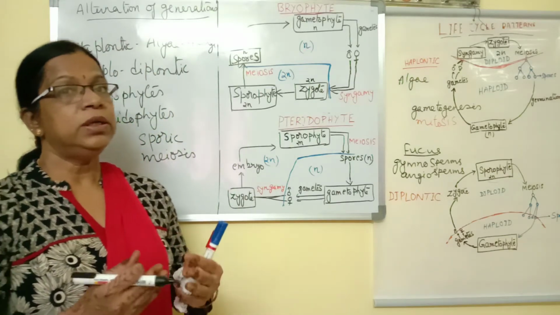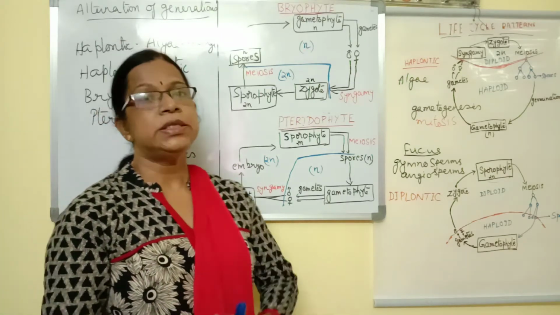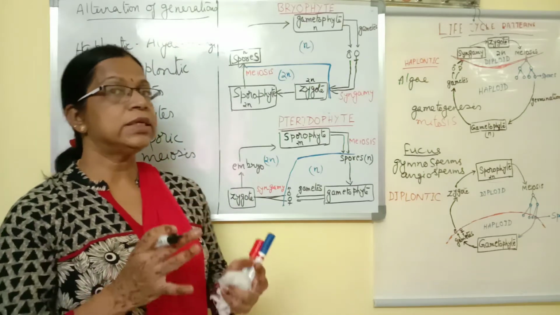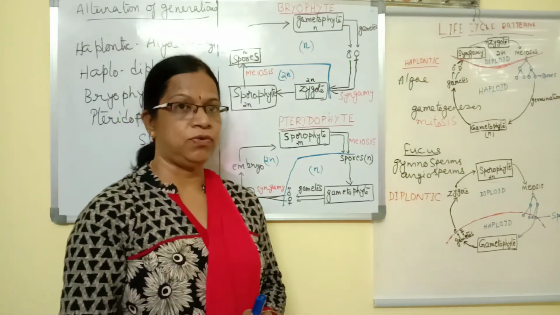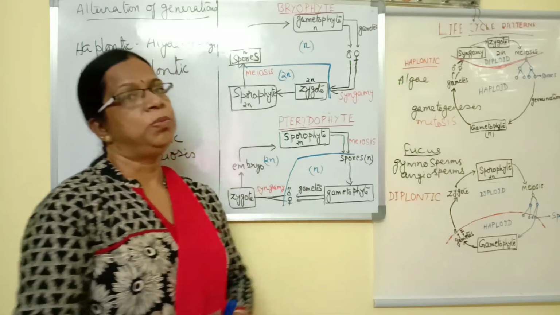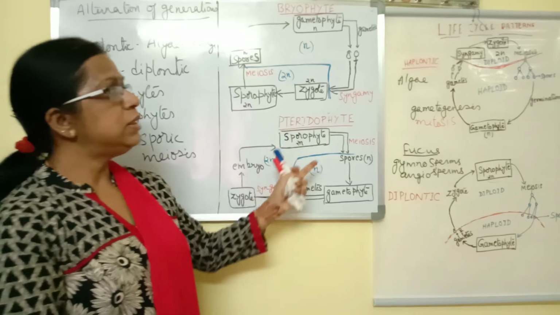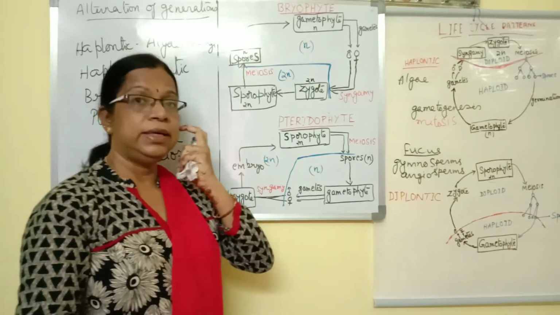This all I have covered in my discussion on pteridophytes and bryophytes comparison, and I also discussed separately the general characters of pteridophytes. You should just go through my previous videos. Now next one. So this is the life cycle and alternation of generation.